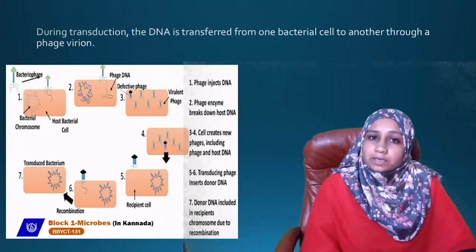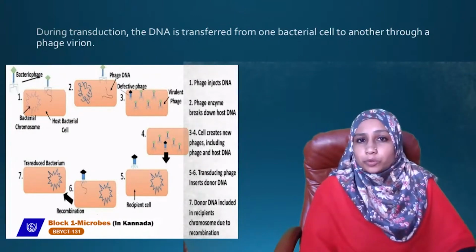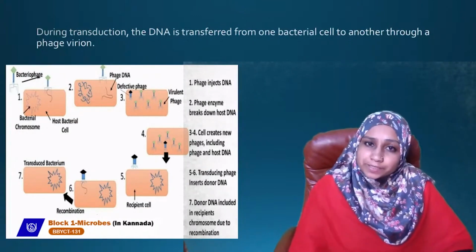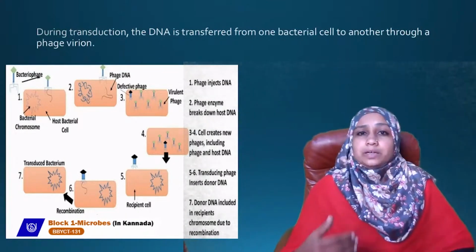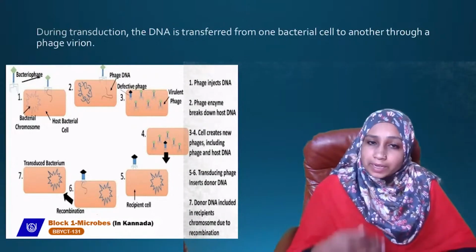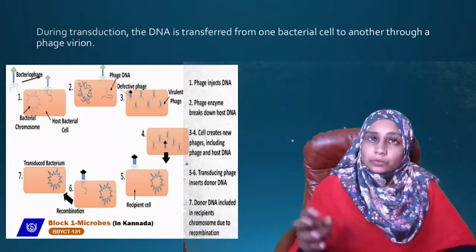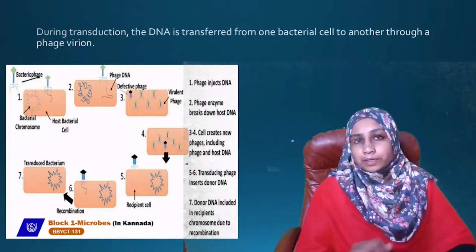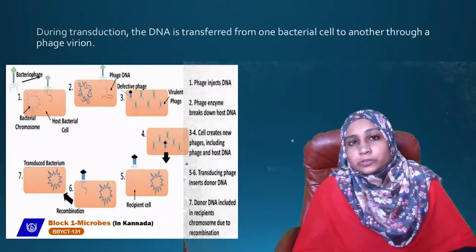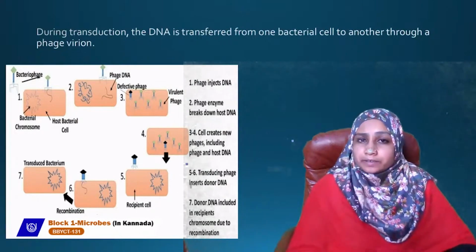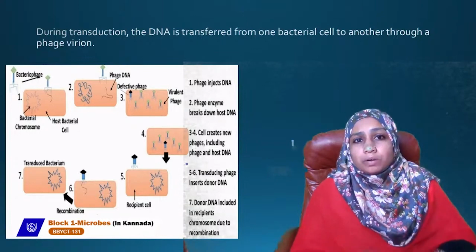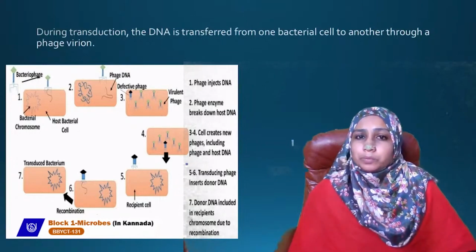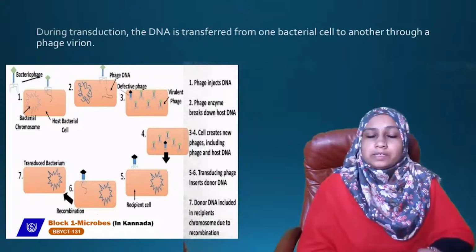So the R strain is non-virulent. If you inject the R strain into a mouse, the mouse will not develop pneumonia. It will be alive. It will not die. If you inject the S strain, what happens? The mouse will develop pneumonia and it will die. He heat killed the S strain bacteria and injected it into the mouse. The heat killed S strain did not cause pneumonia and the mouse was alive. It did not die.